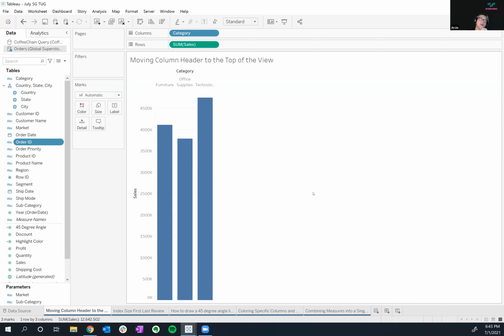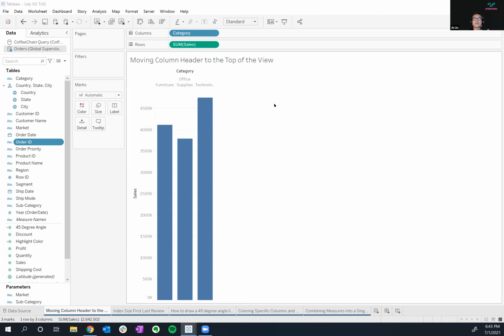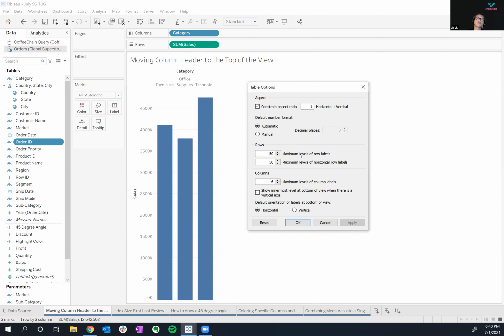So I think what happened was there was a version, I don't remember which, where Tableau rolled out an update that allowed you to increase the maximum level of dimensions that you can place on columns and rows up to 50. And I believe it was during that version where they rolled out this window.